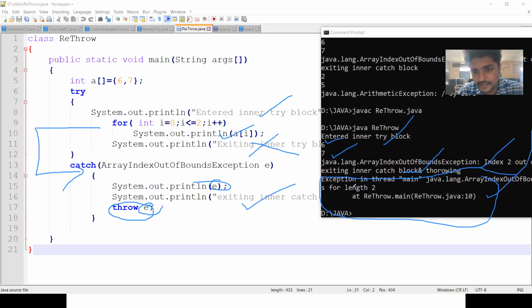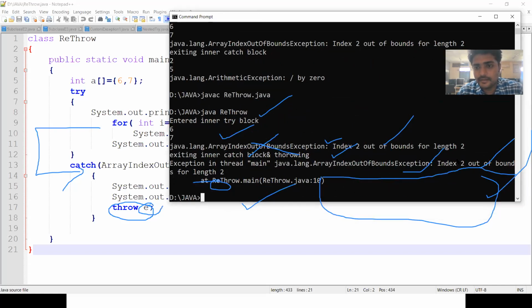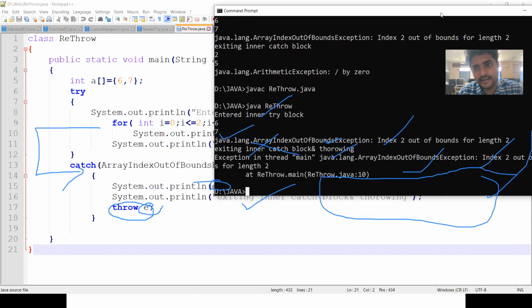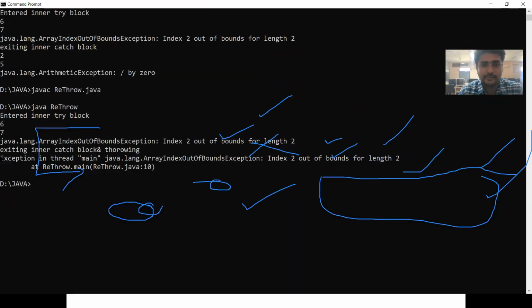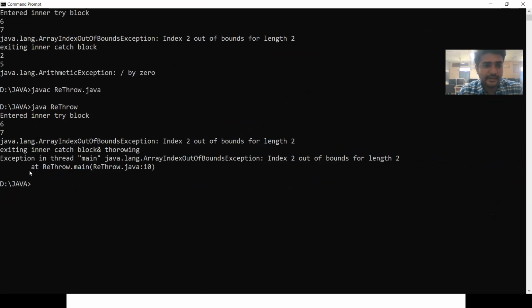The exception in thread main java.lang.ArrayIndexOutOfBoundsException: index 2 out of bounds for length 2 at rethrow.main. At line 10, we got the exception. So this is how we can rethrow the exception.